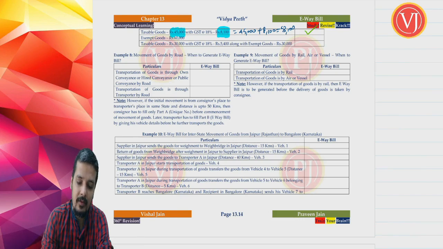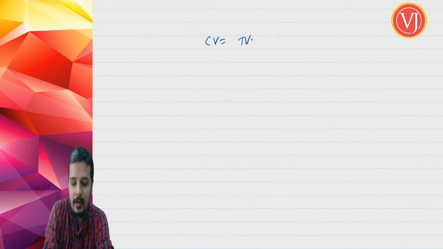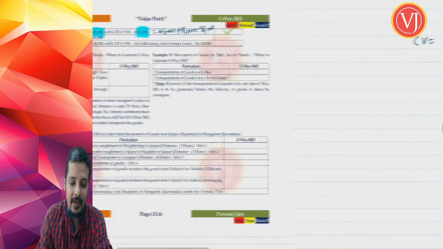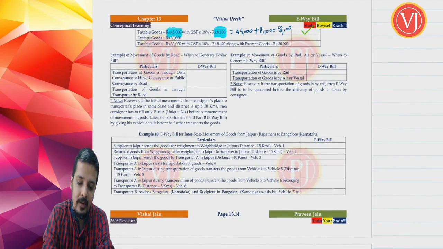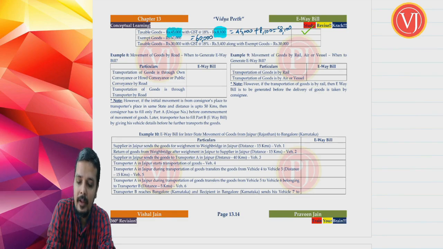You are talking about exempt goods 60,000. Now, if I were to write the definition of consignment value so that you will have clarity: consignment value is equal to transaction value under section 15 plus GST and compensation cess minus value of exempt goods, which means in case 2, consignment value will be equal to, you will start with 60,000, but minus